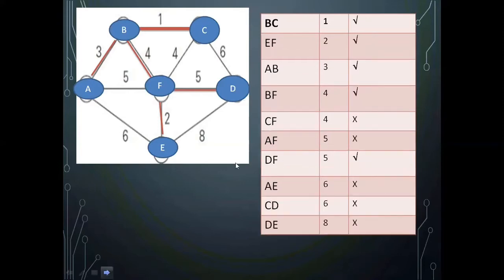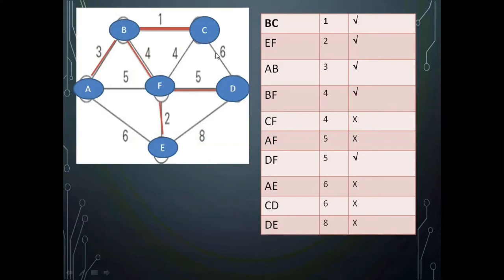So this is the final thing I have included. BC, EF, that is the minimum one. AB, this is added. BF, BF added. And the next is CF. CF will make a cycle, so I didn't add. AF will make a cycle, so I didn't add. DF is not making a cycle, so I added.